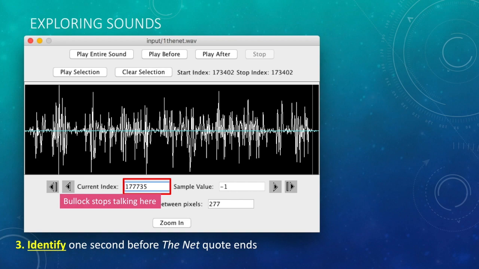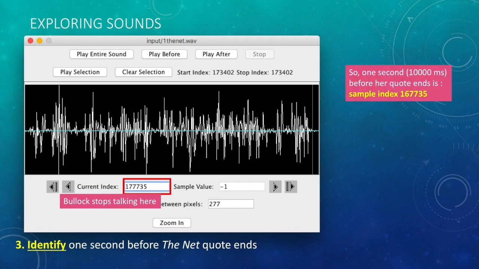1 second before she finishes her quote. Bullock stops talking here, so to find 1 second before that, all I do is subtract 1 second, or 10,000 milliseconds, to find the sample index of 167,735.